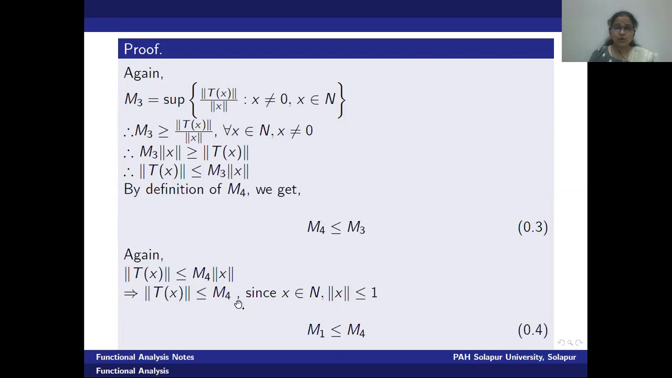But we know in the first definition, we have defined m1 as the supremum of norm t of x, provided norm x is less than or equal to 1.